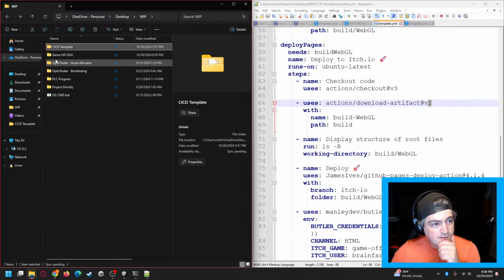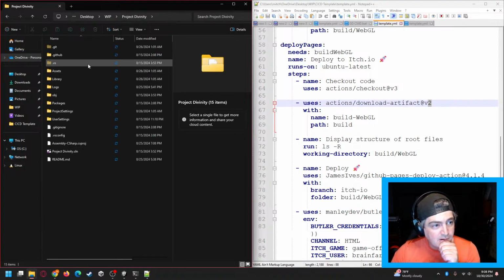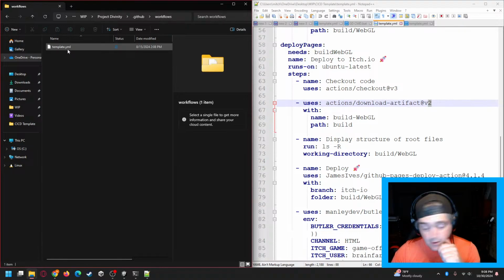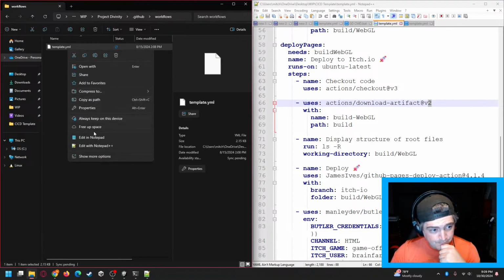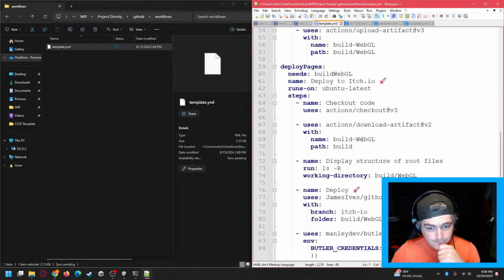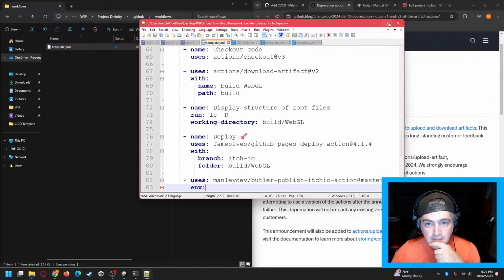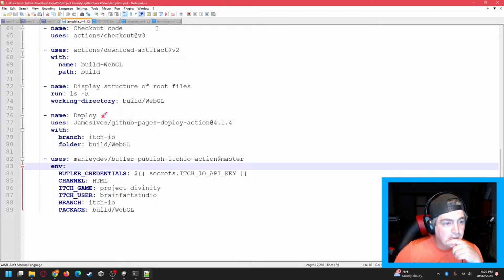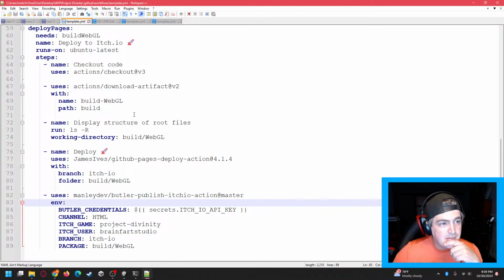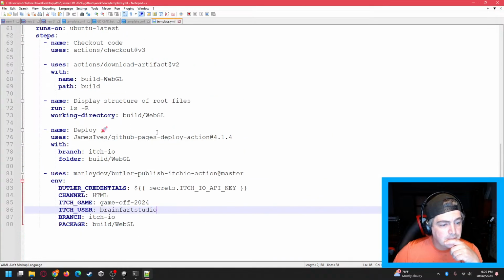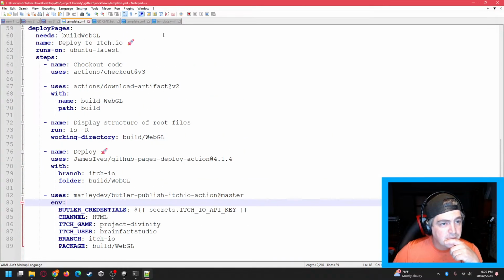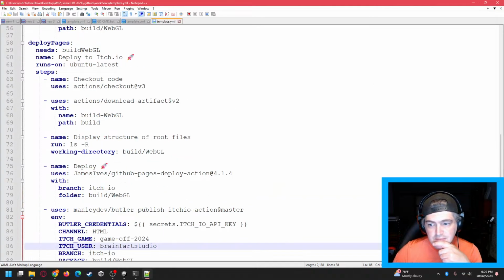I had fixed this in a current project that I'm working on. So what I'm going to do is go into the template file from that and just compare it. Everything looks like it should match. That's up to the deploy pages.